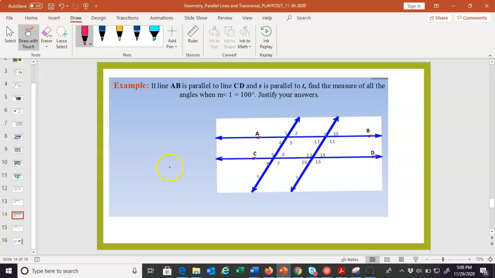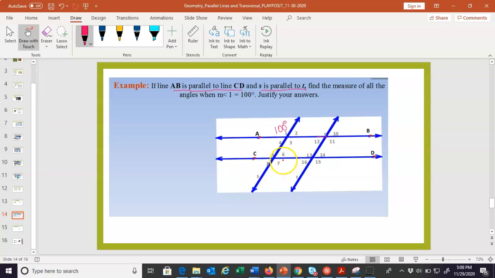It tells us in the example that AB is parallel to CD. Okay, so these lines are parallel. They look parallel. They're not intersecting. Then they tell us S is parallel to T also. So these lines are also parallel. So we basically have two sets of parallel lines. Find the measure of all the angles when angle 1 is 100. So let's label angle 1 100. That's all we know. And they want us to find all the other angle measures.